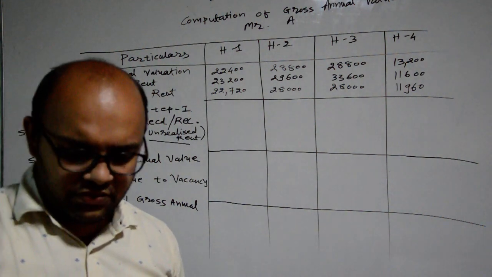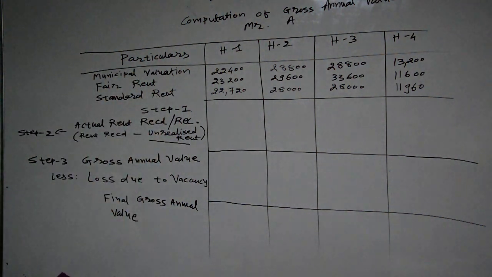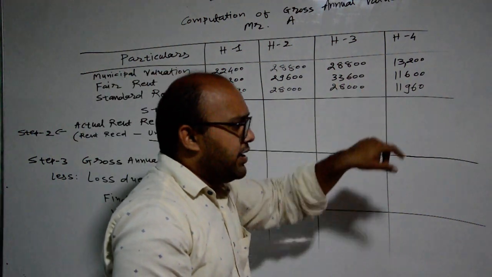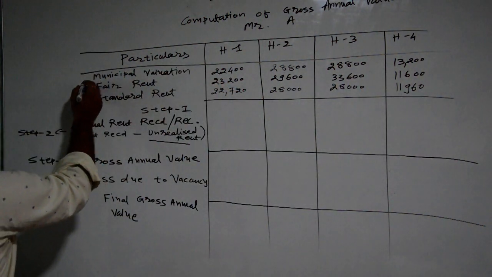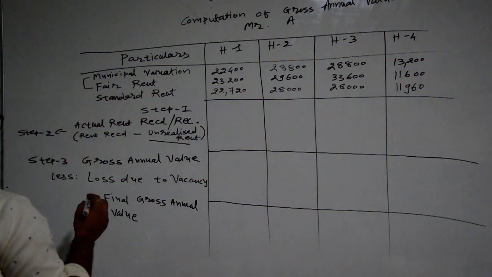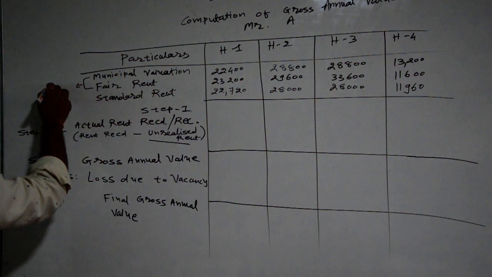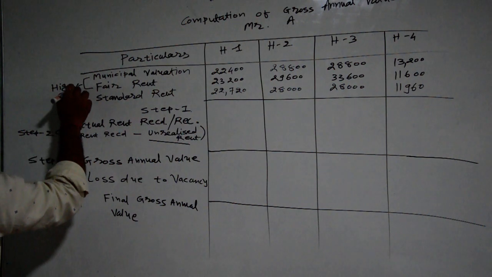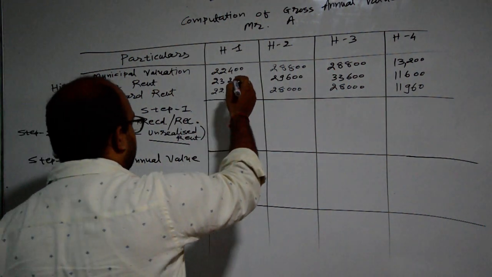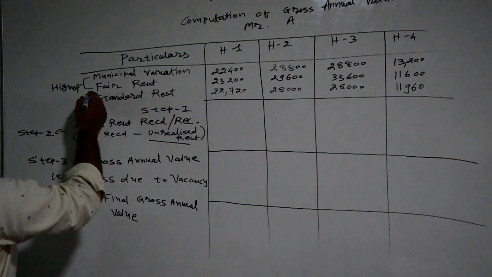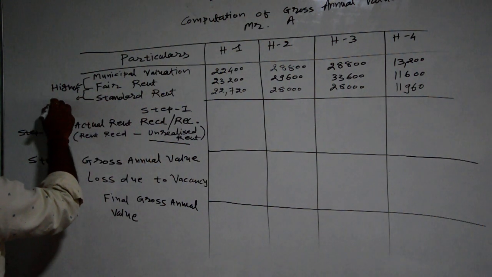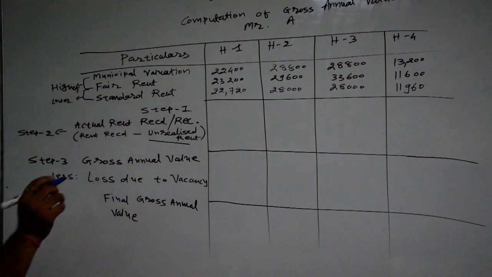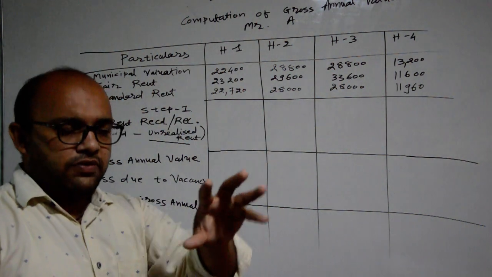So we are starting with the calculation of the sum. This information is provided in the sum. First of all, we have to compare municipal valuation and fair rent. Here the higher amount will be selected. Then the selected amount will be compared with standard rent, and here the lower amount will be selected. So you know that. We are repeating this.